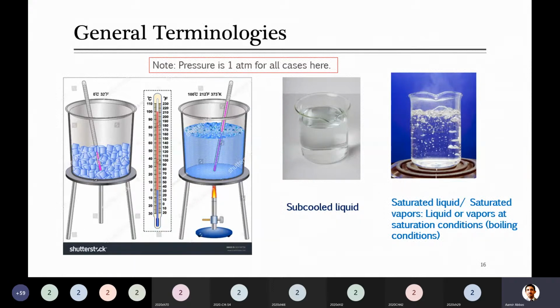So saturated steam, what does this mean? If I say saturated steam, it means steam or water vapor which is available at saturation condition. For example, if my pressure is 1 atm, then the temperature will be 100 degree C.